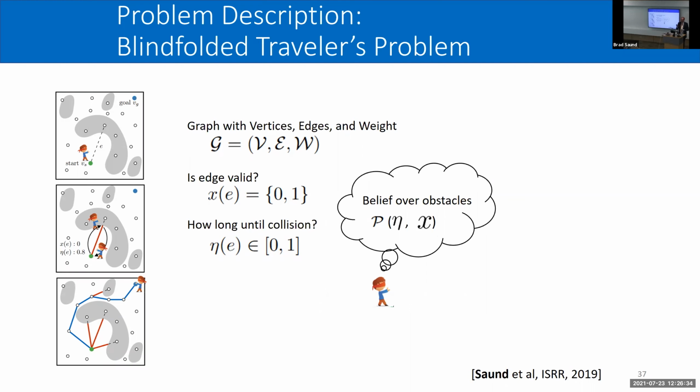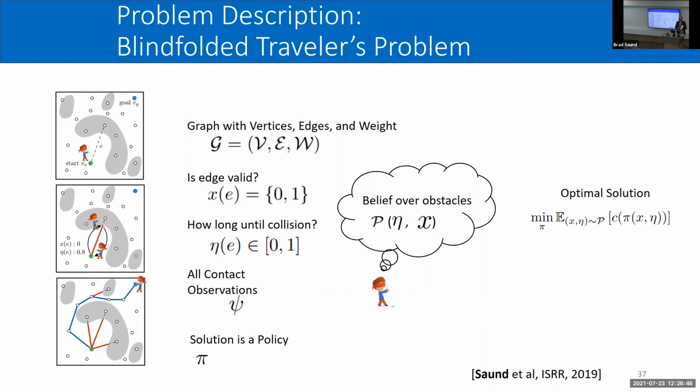It's going to refine this belief given the contact observations. The solution is going to be a policy that takes in all this information and outputs which edge the robot should attempt to traverse next. The best solution is going to minimize the expected cost until we reach the goal, given the belief over all the edges and the obstacles.